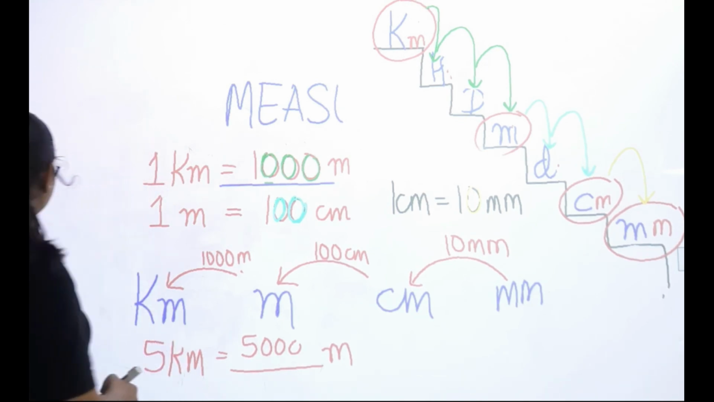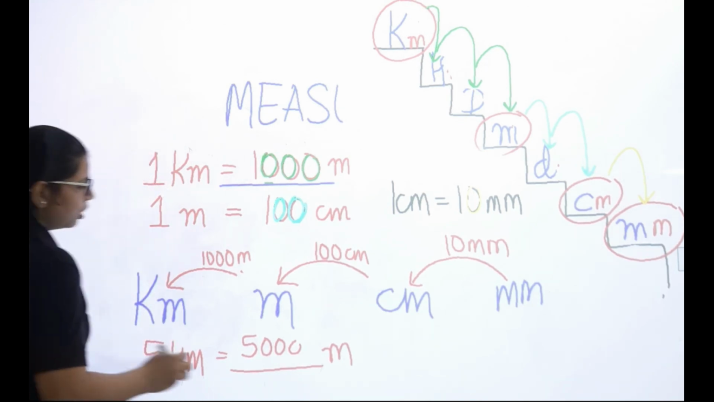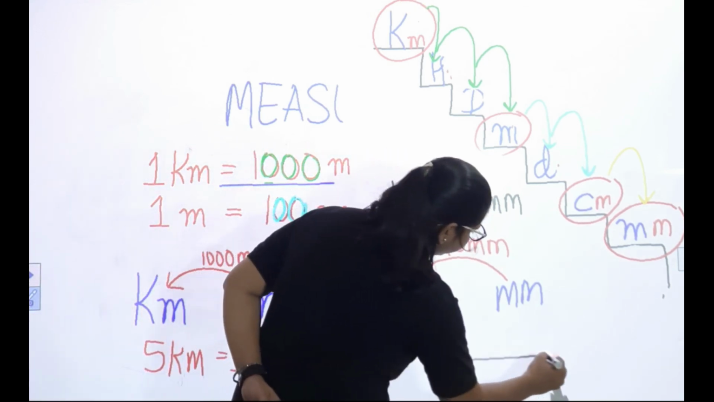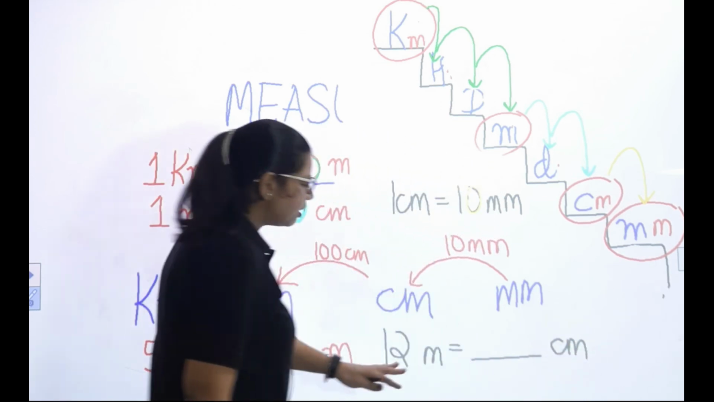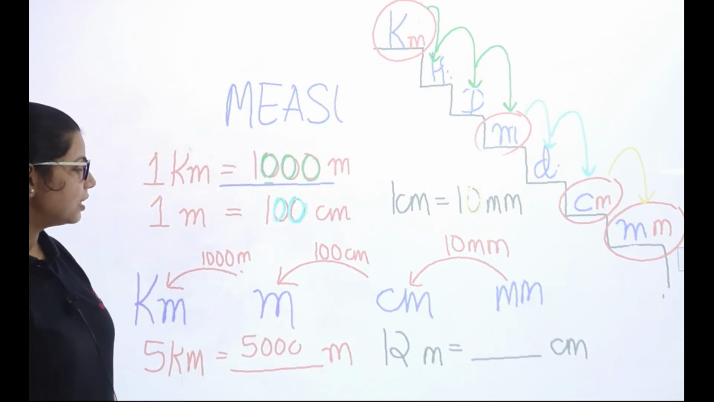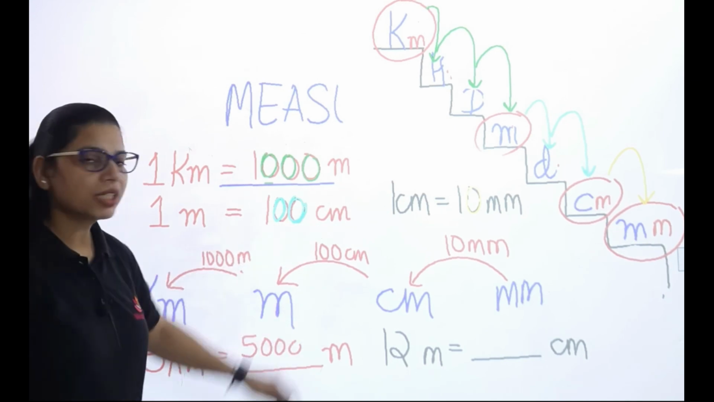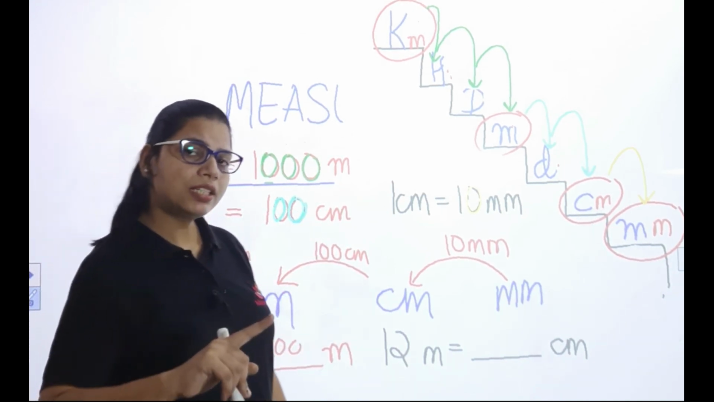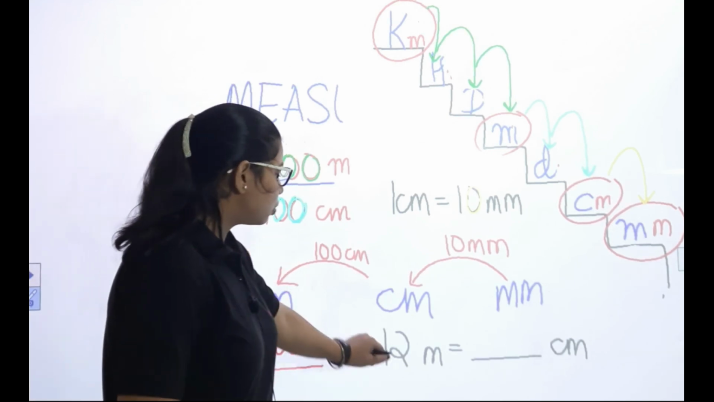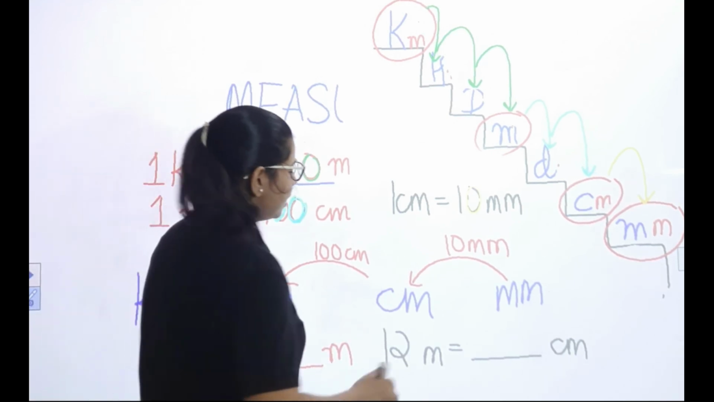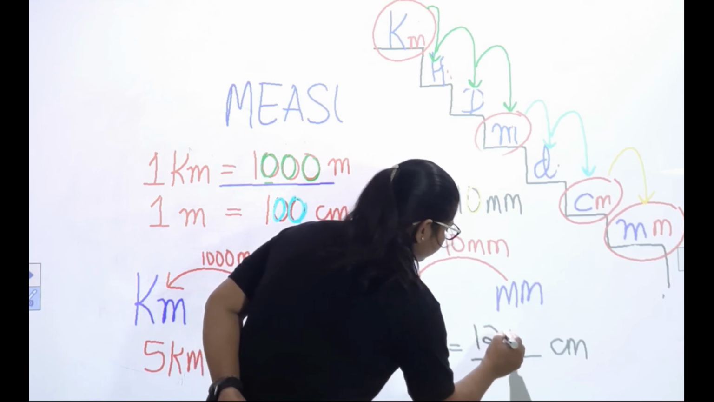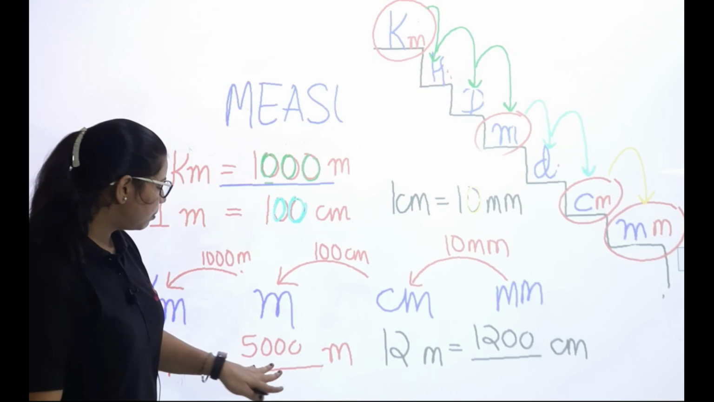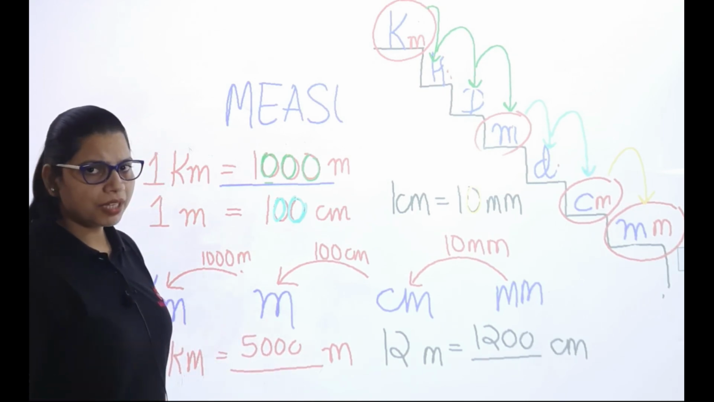If I ask you 12 meter is equal to how many centimeter? So we will be checking the meter and centimeter relation. 1 meter is equal to 100 centimeter. So 12 meter will be, yes, 1 2 0 0. We will place 2 zeros after the number, whatever number is being asked.